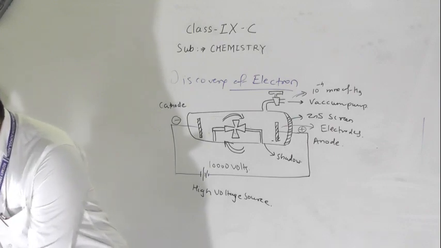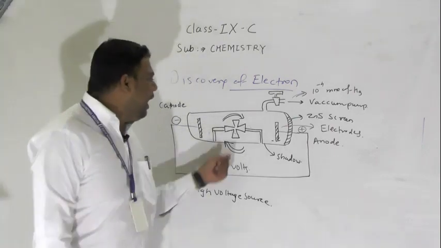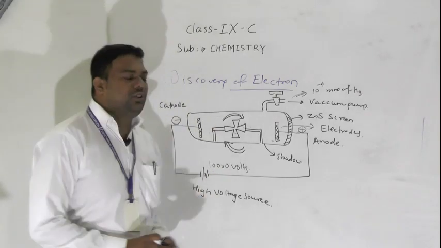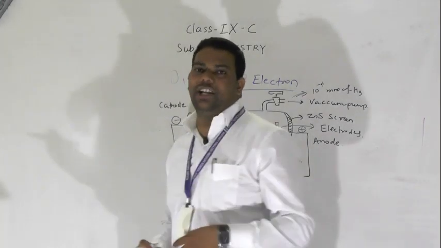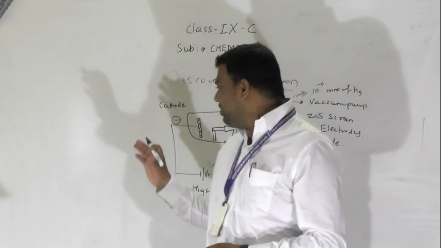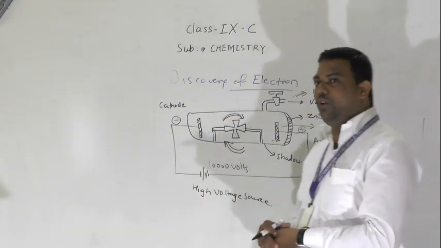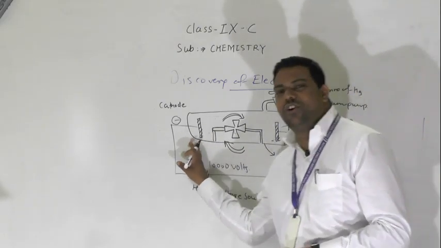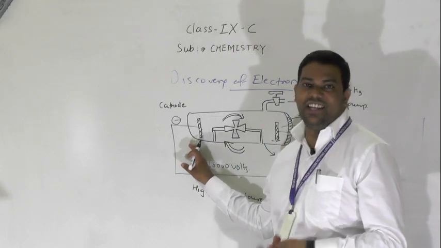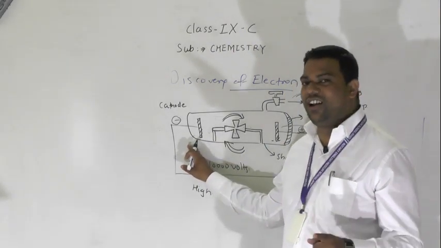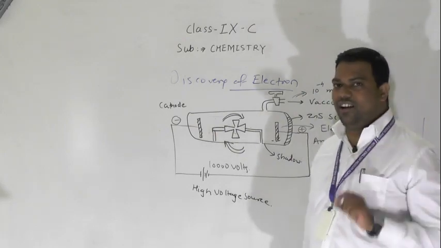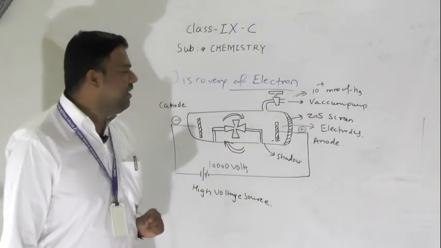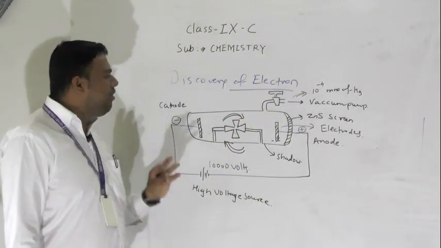Now see here. I want to tell you one more property of cathode rays. When electric and magnetic fields are applied in the CR tube, they were deflected towards the positive field. So from this we also conclude that cathode rays contain negatively charged particles, and that is what electrons are. Understood? Whatever I am saying, each and every word is important and you have to save it to your memory. The discovery of the electron is very much important.